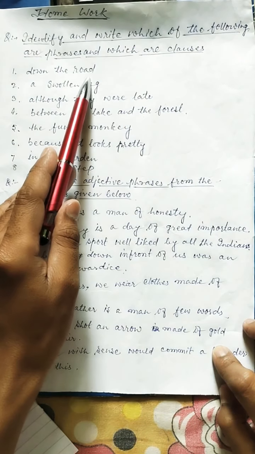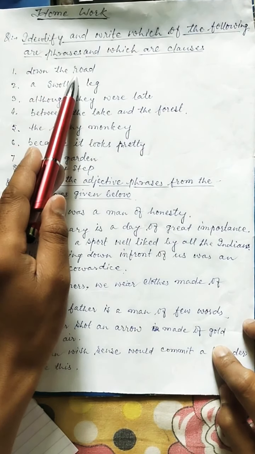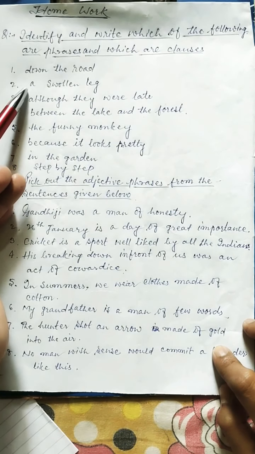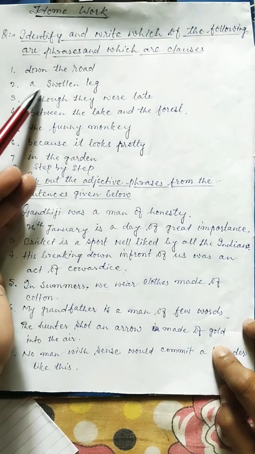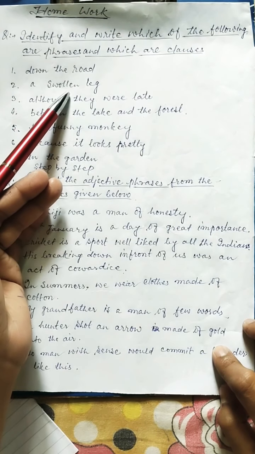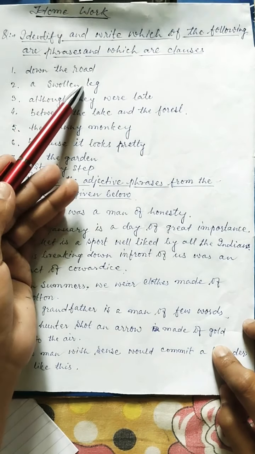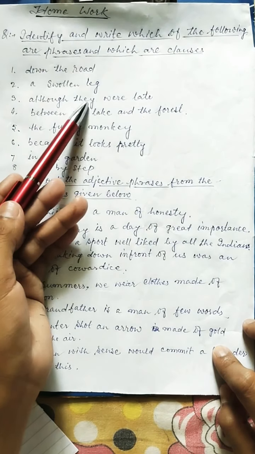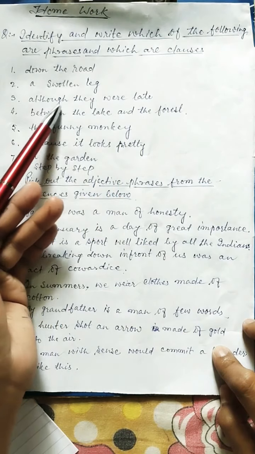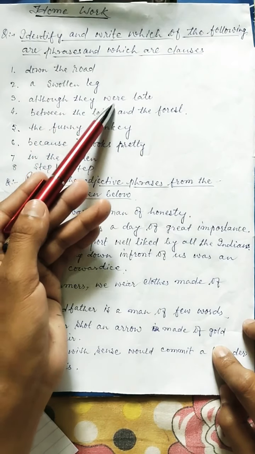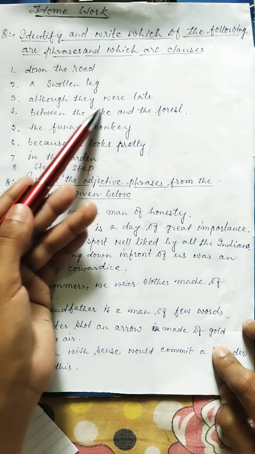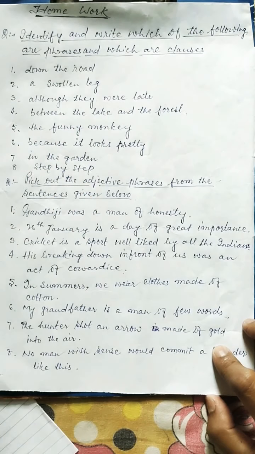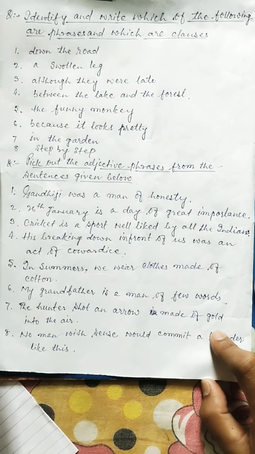So you can easily find out which one is phrase and clause. In the first sentence, down the road, it is very clear that it's a phrase. A swollen leg, it's very clear that there is no subject, no verb. So this group of words is a phrase. But when we see this group of words, although they were late, in this group of words there is a subject, there is a verb. So this is an example of a clause.